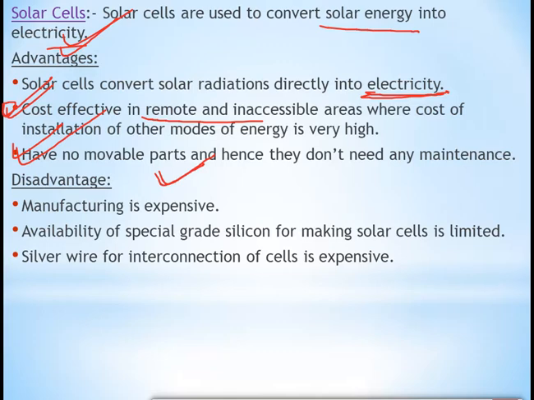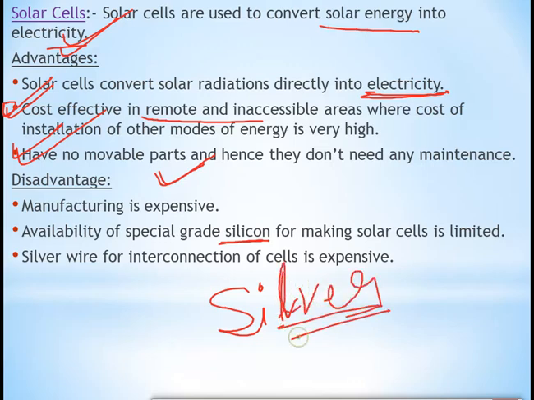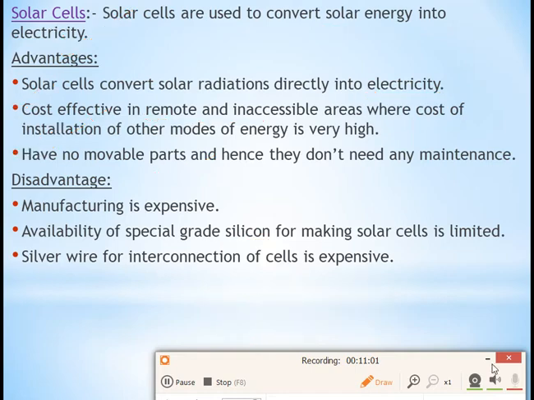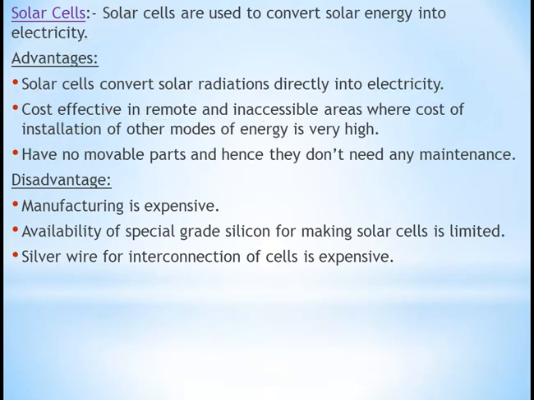Availability of special grade silicon for making solar cells is limited. The silicon, which is a semiconductor, is available in very less amount. Okay, and it is needed for making the solar cells. Silver wire for interconnection of cells is expensive. Again, you know, silver is a metal which is very costly. It is used for making jewelry also. Correct? So this silver metal is very costly and it is needed to interconnect the cells. Means different solar cells are connected together to make a solar panel, and silver wire is needed for that. But silver, as you know, is a very costly metal. So in that case, that is expensive.